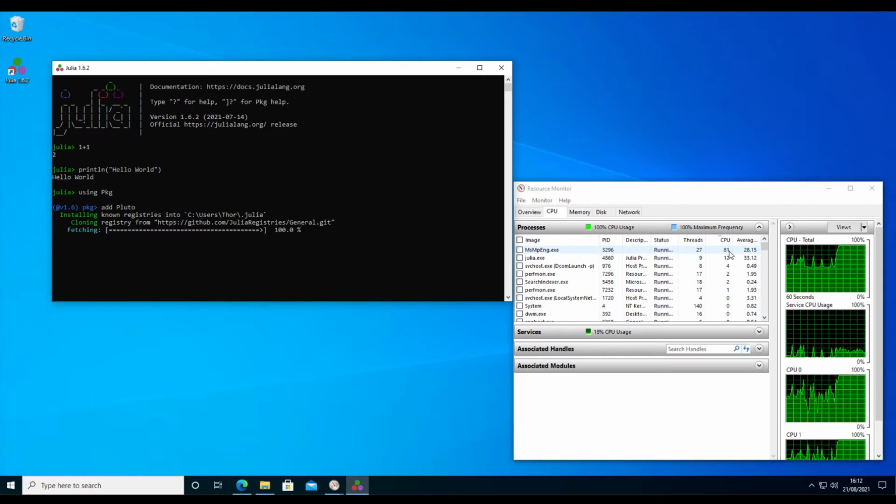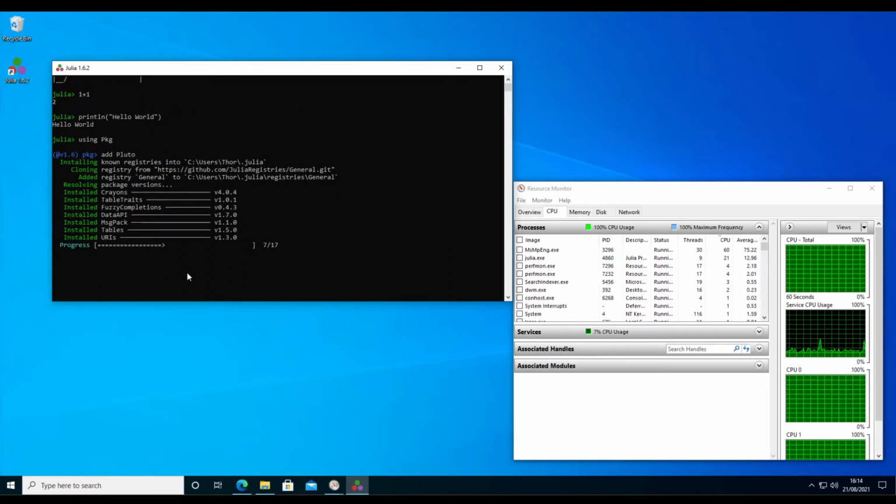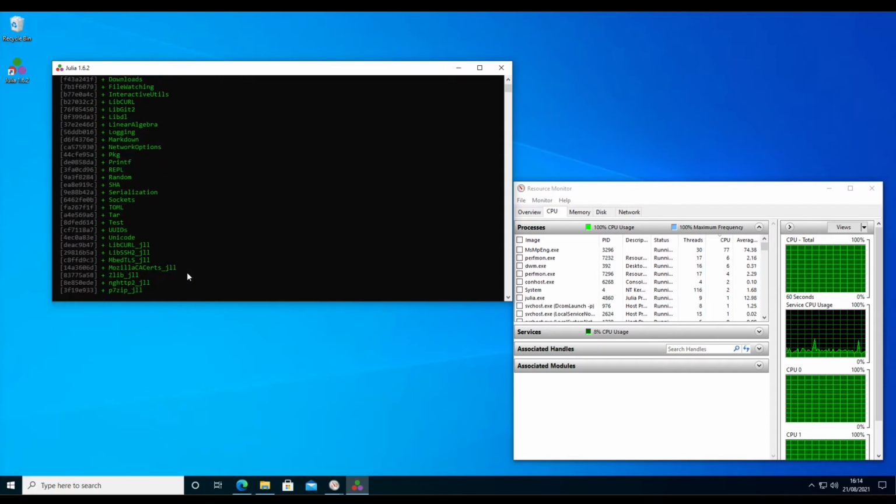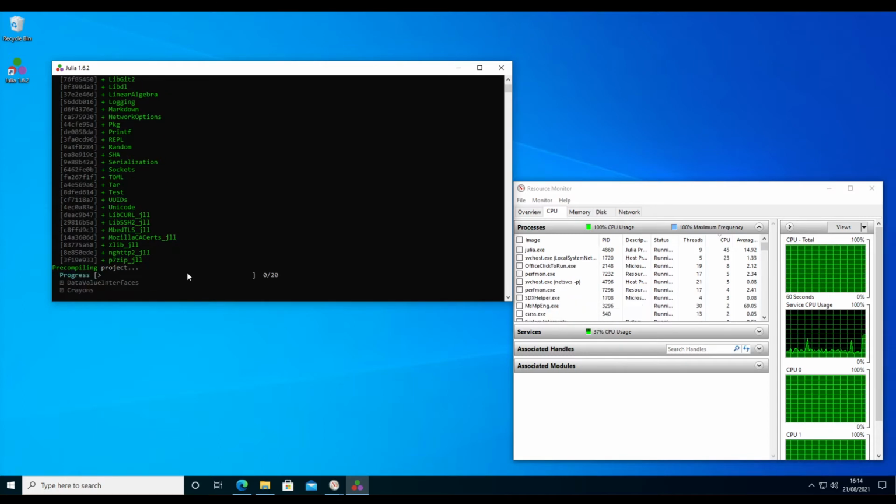But after that, it should all work smoothly. So it took about 1.5 or 2 minutes for Windows Defender to give us the all clear on that installation.